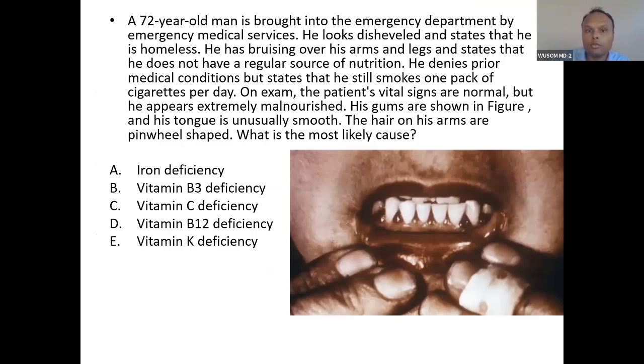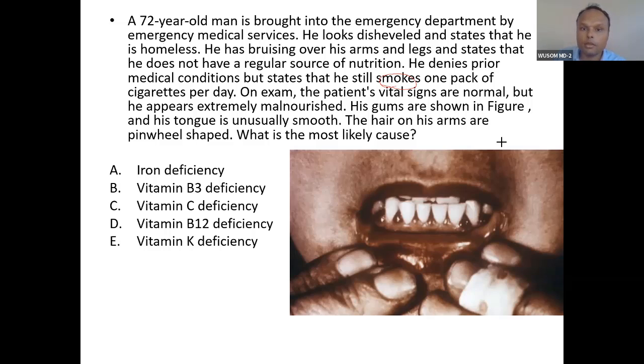A 72-year-old man is brought to the emergency department by emergency medical services. He is disabled and states that he is homeless. He has bruising over the arms and legs, and states that he does not have a regular source of nutrition. He denies prior medical conditions, but states that he still smokes one pack of cigarettes per day.